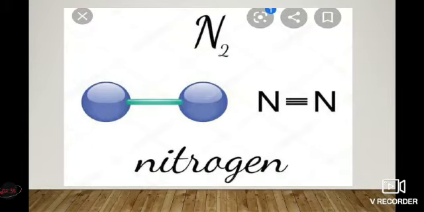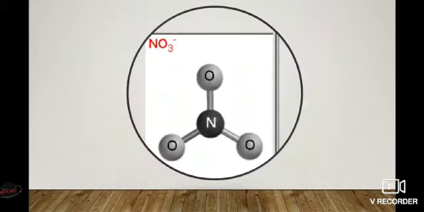The structure of nitrogen: it is a diatomic molecule because it has two nitrogen atoms which are attached with a triple bond. And nitrogen is also present in volcanic gases, and nitrogen is present in combined state. For example, potassium nitrate, which is known as nitrate, and sodium nitrate, etc.